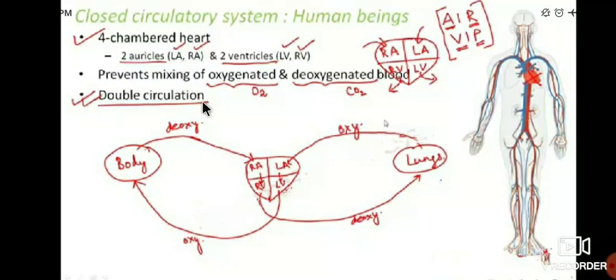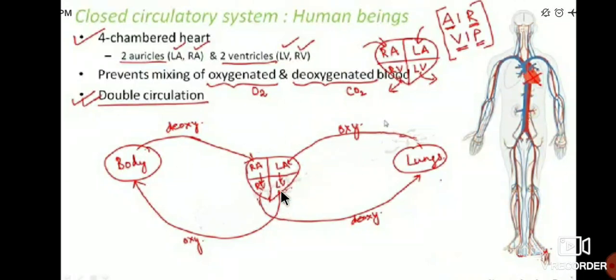See, dear students, in the closed circulatory system in human beings we are going to study the function of the heart, a simple discussion on the function of the heart. In human beings the closed circulatory system has a 4 chambered heart, that is 2 auricles and 2 ventricles, so 4 chambers in total. It is divided into the right auricle, left auricle, right ventricle and left ventricle.